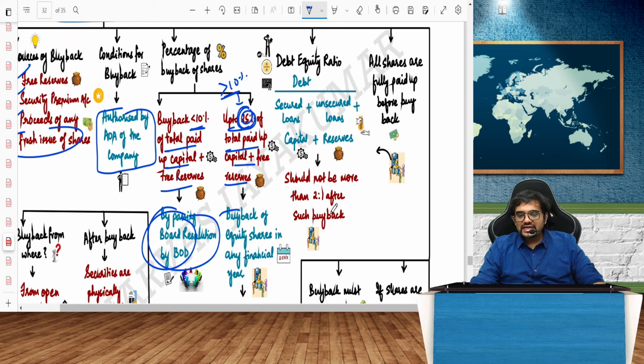Then there is a debt equity ratio you should maintain. Debt equity is nothing but debt divided by equity, that is secured loans plus unsecured loans divided by capital plus reserves, etc. Debt by equity, how much? 2:1. A 2:1 ratio should be maintained. A higher amount also can be allowed with central government approval. All shares should be fully paid up before buyback.